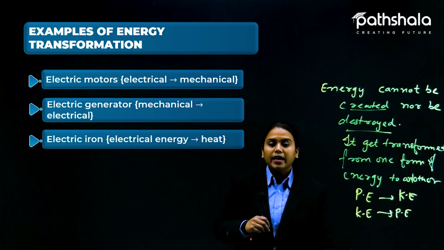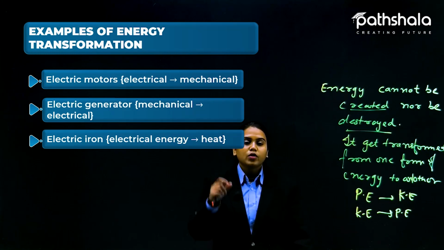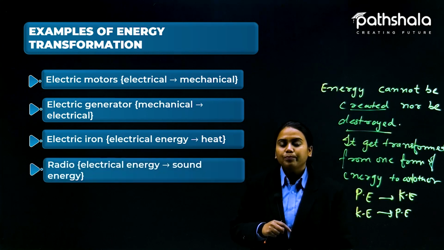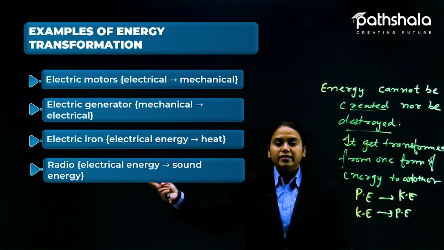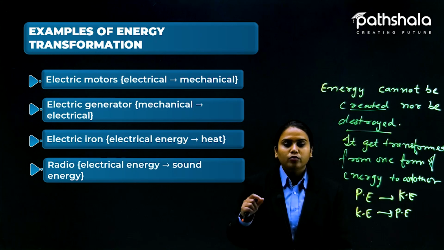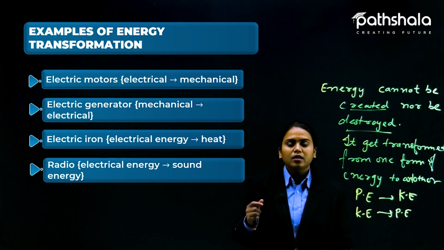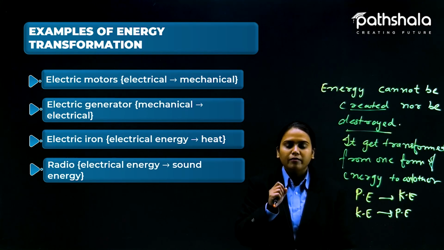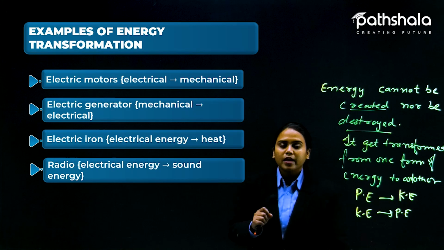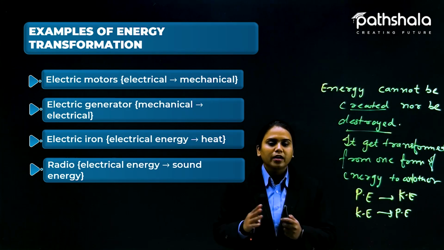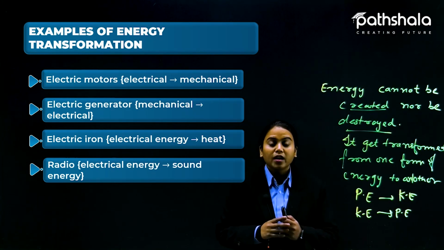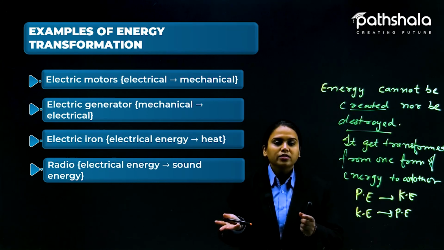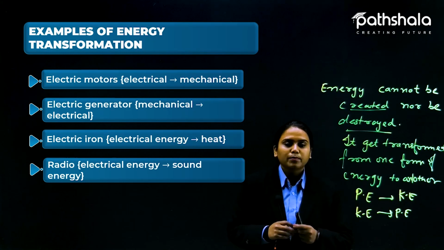Electric iron again is an example. Here you are plugging it in and that electricity gets transformed into heat. Okay, radio, electrical energy into sound energy. When you are plugging it in, electrical. Even non-plug radios are available. In earlier times, like the time your grandfather or grandmother used to speak about, they had cell radios. So a cell is also a source of energy. Okay, it is providing electrical energy.